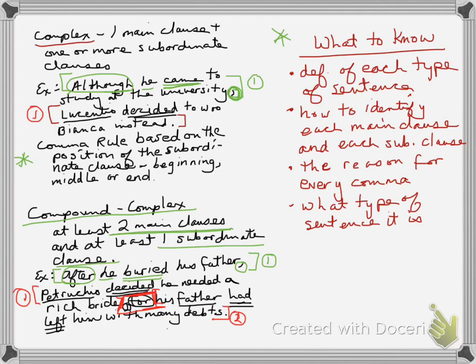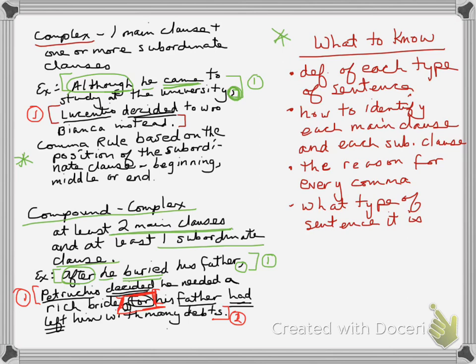How I would punctuate it is going to depend upon the location. The comma rule is based on the position of the subordinate clause. If it's at the beginning, as it is here, although he came to study at the university, you would put a comma after it. If it were in the middle of the sentence, let's say I switched it and I said Lucentio, although he came to study at the university, decided to woo Bianca instead. If I'm inserting that subordinate clause in the middle of the sentence, I would have commas on both sides of it.